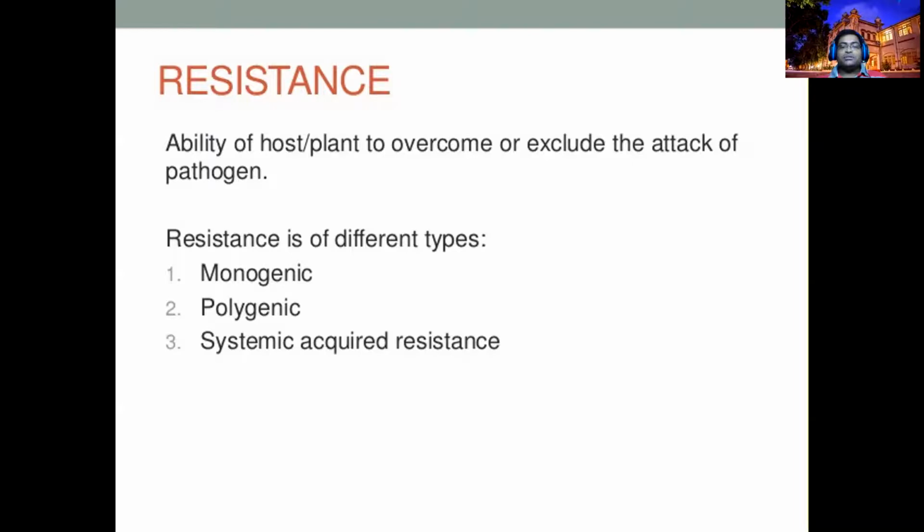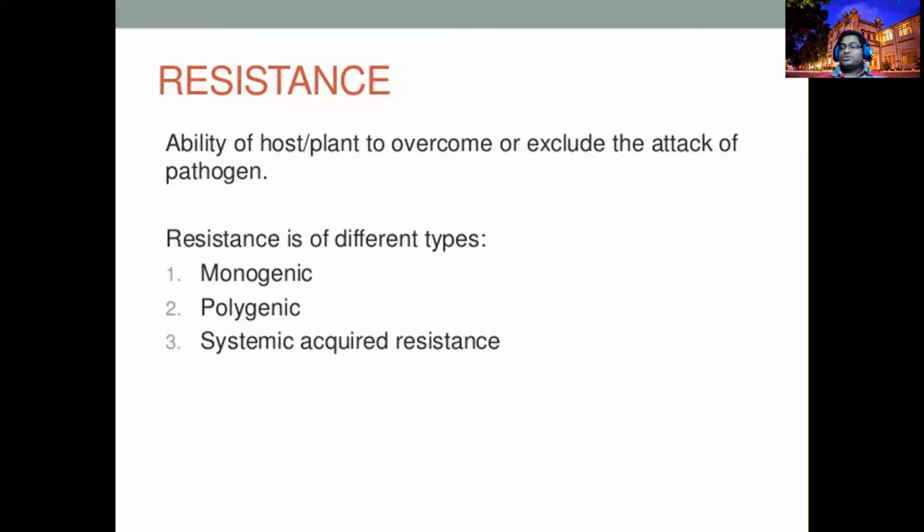You should observe this very carefully. Pathogen attacking, virulence. Host defending, resistance.